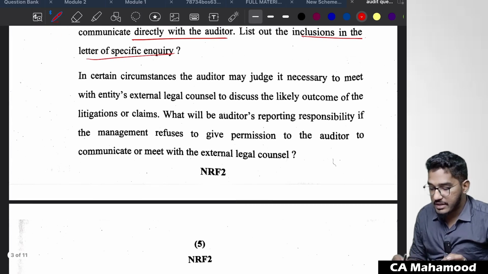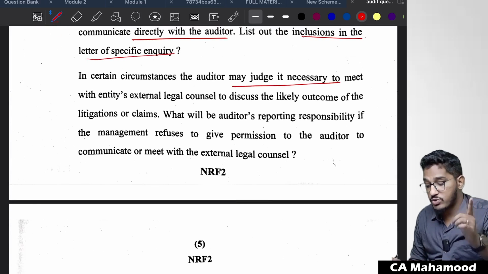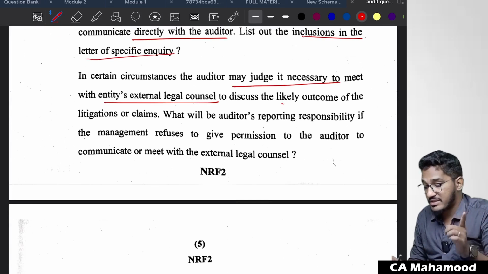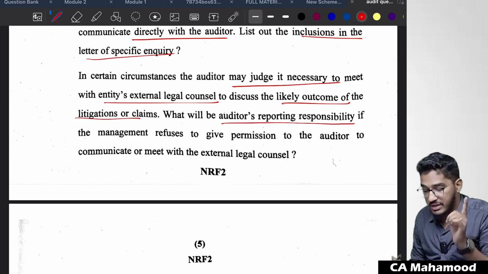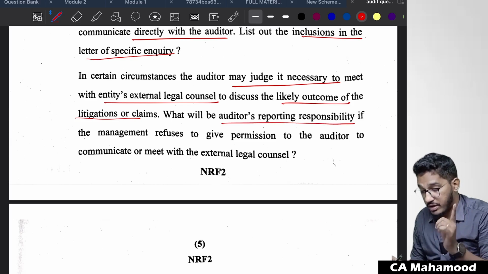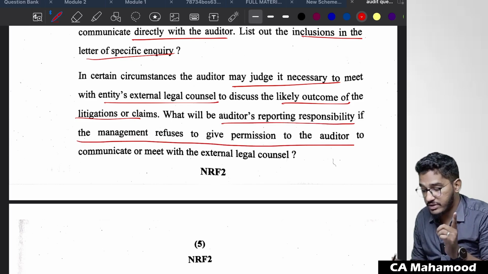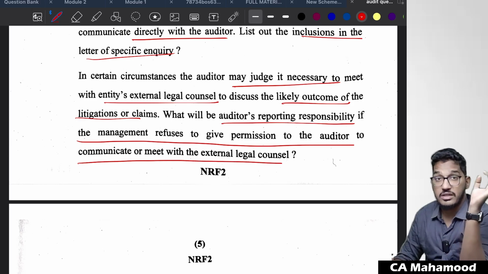Next, in certain circumstances, the auditor may judge it necessary to meet the entity's external legal counsel to discuss the likely outcome of the litigations or claims. What will be the auditor's responsibility, or what will be the auditor's reporting responsibility if the management refuses to give the permission to the auditor to communicate or meet with the entity's external legal counsel?